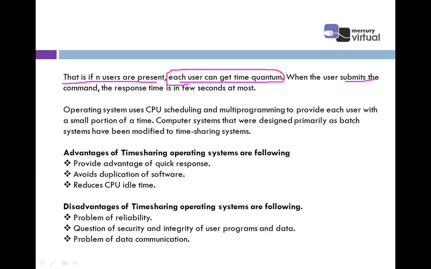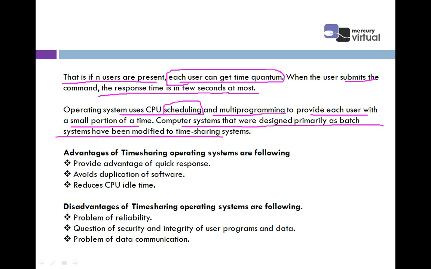When the user submits a command, the response time is a few seconds at most. The operating system uses CPU scheduling. Scheduling means when to schedule which process, and multi-programming to provide each user with a small portion of time. Computer systems that were designed primarily as batch systems have been modified to time sharing systems. So this paragraph differentiates between multi-programming, the batch system and the time sharing system.